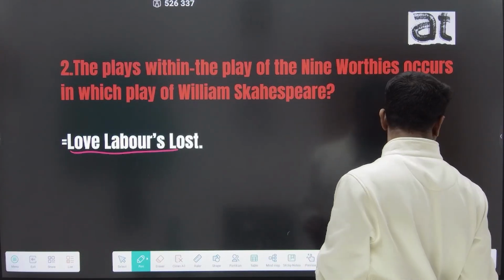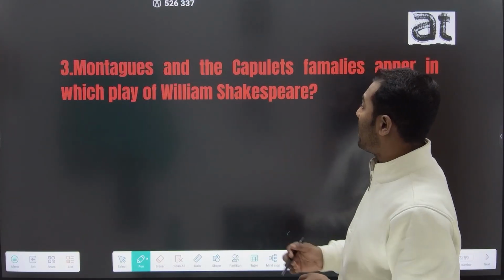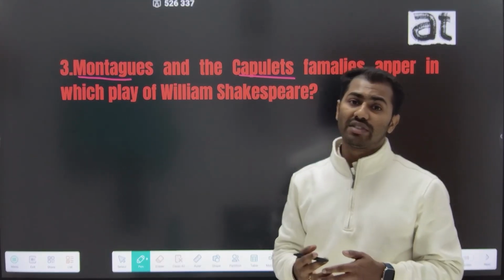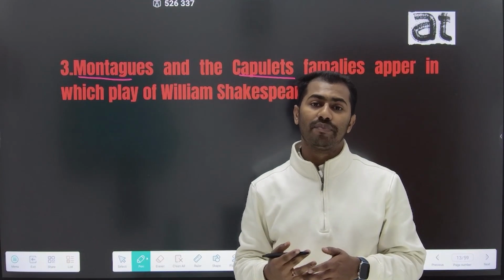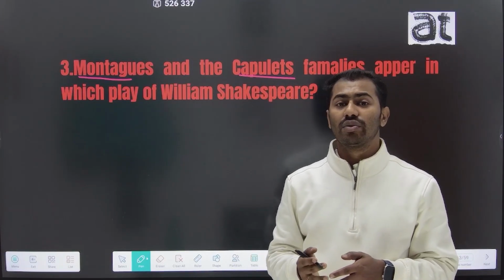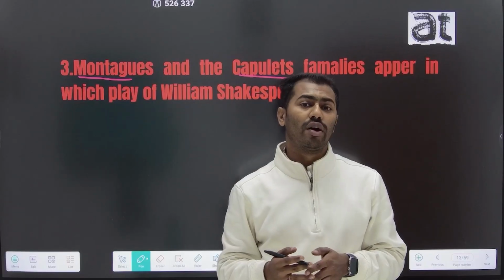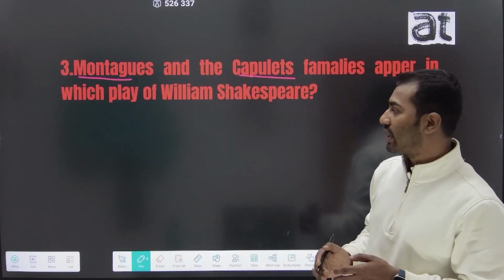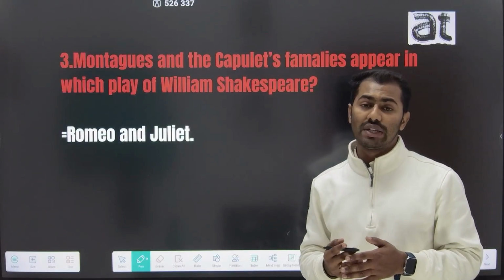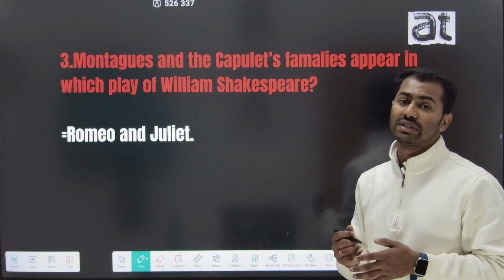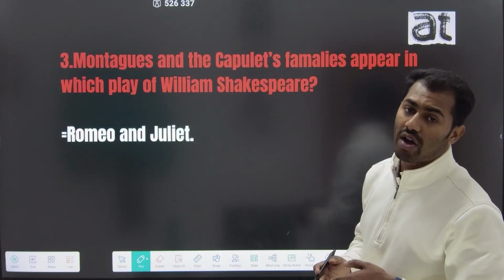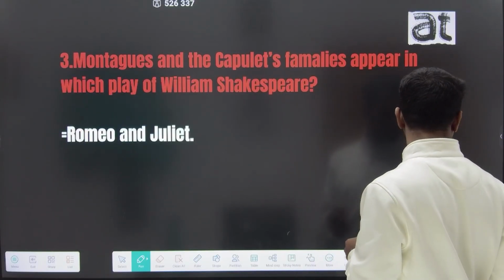And the third question is, Montagues and Capulets are families that appear in which work of William Shakespeare? They are two warring families in one of his most important works, Romeo and Juliet. Romeo and Juliet belong to these two families.